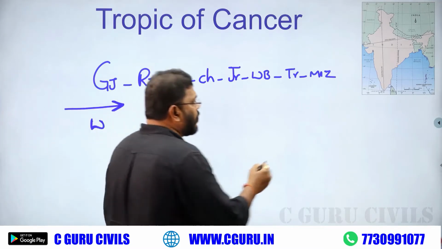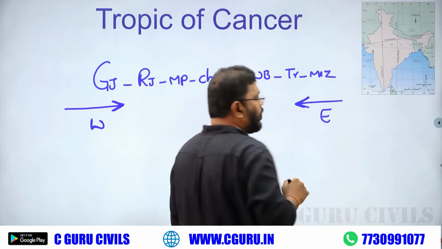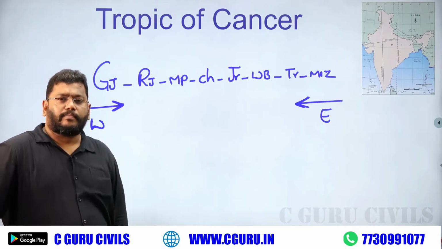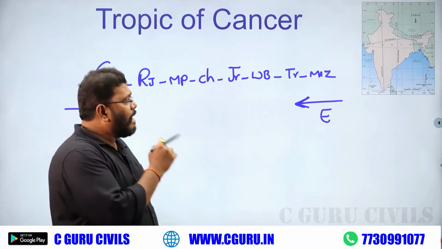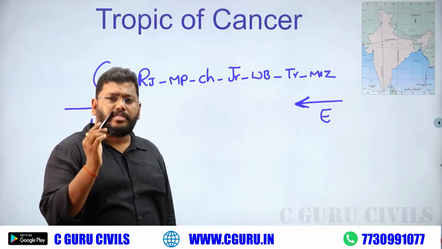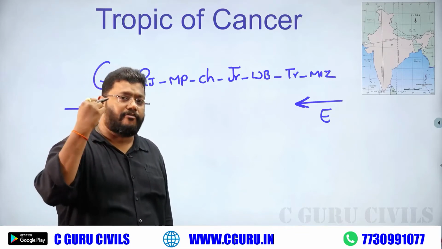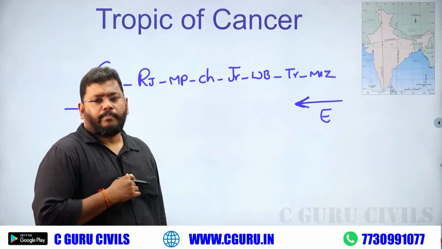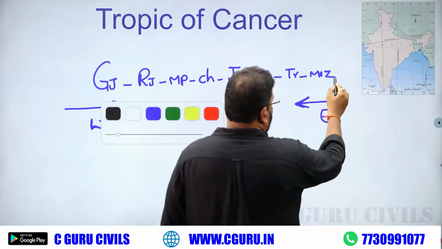If you take east to west, the first facing state is Mizoram. But what is the correct answer? There is a question: in the 8 Indian states, which state faces the Tropic of Cancer for the first time? Definitely, the right answer is Mizoram.